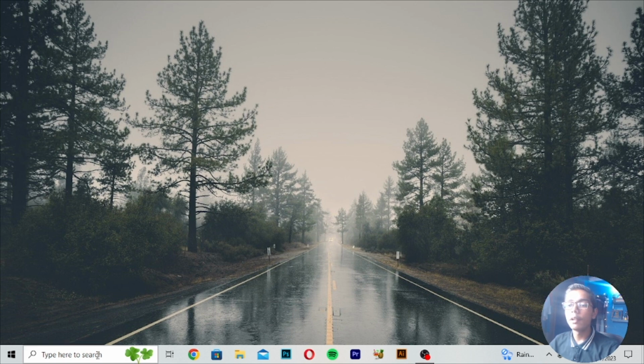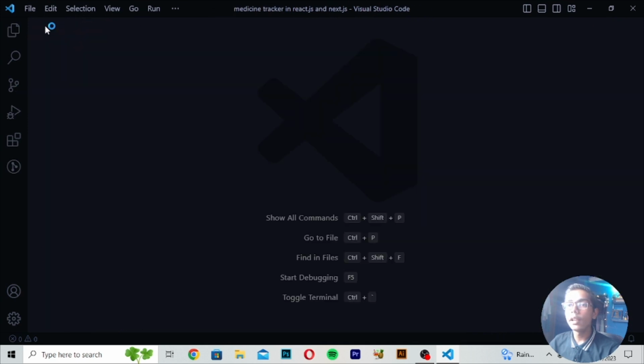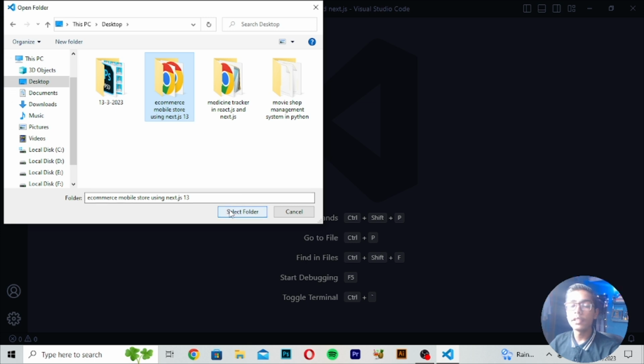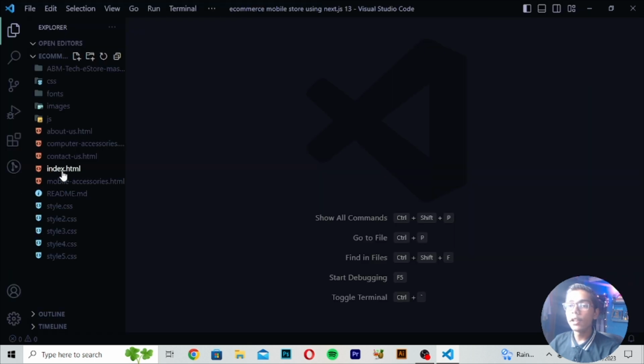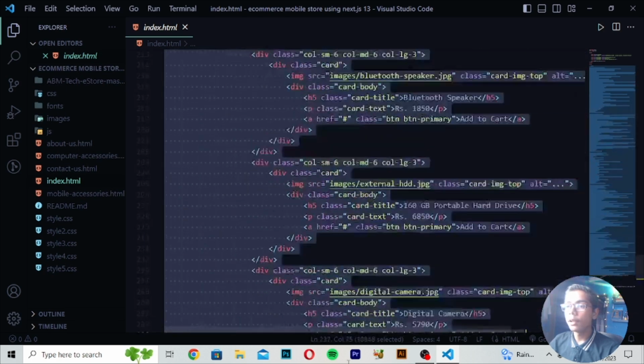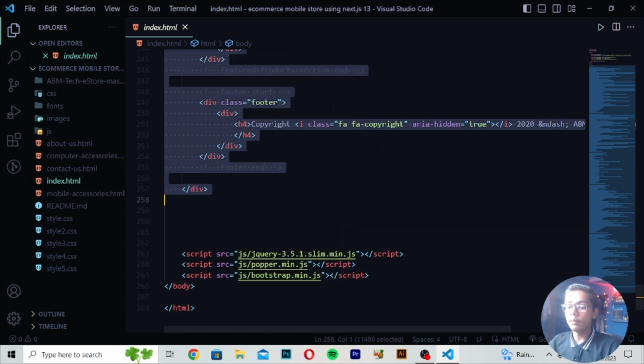For building this, I will open my VS Code. After opening VS Code, I will close all the files and open my folder which is on the desktop with the name e-commerce mobile store using Next.js 13. I'll open this folder, and this is my main file. I will now erase all the code from here because I will not need these things. I will be writing my own code, so I will erase that.